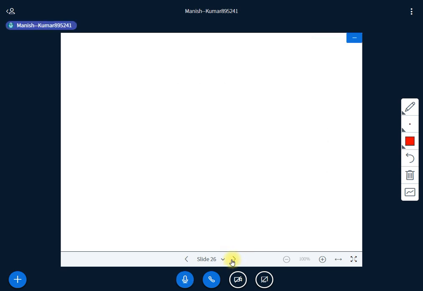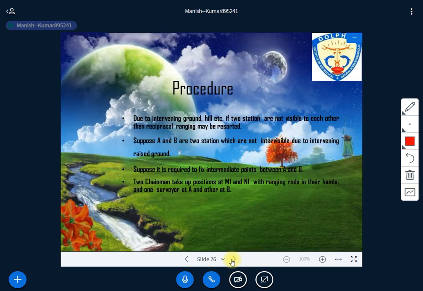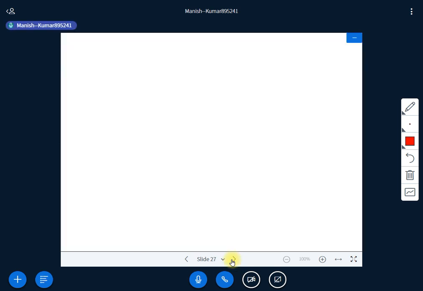Let me explain how this indirect ranging will be done. First the slide needs to open, and through one image I would like to explain. The procedure I'll come to later on. First through the image I would like to explain, then I come to the procedure.